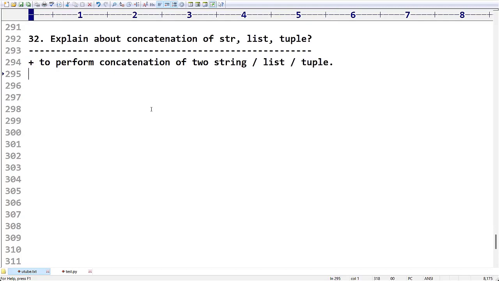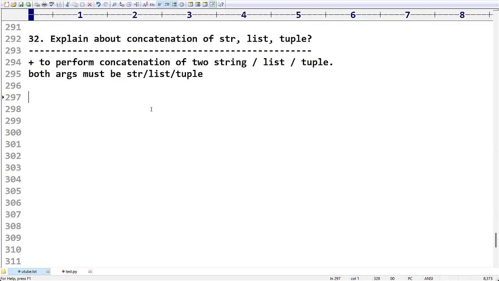If we want to do this, both arguments must be either string or list or tuple. So sir, first argument is a string, second argument is an integer. Can I do concatenation like Java? No. Here, if you want to perform this concatenation operation, please make sure that both arguments are of the same type: list type, tuple type, or string type. Then only we can do it.